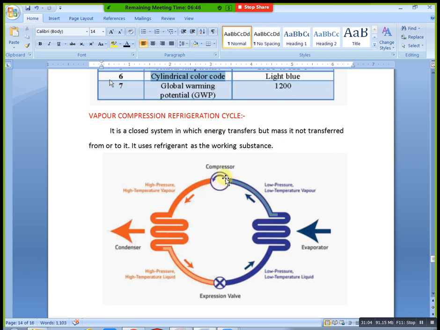After this, what is the working principle of the compressor? Tell me, anybody. Not a vapor, na? Yeah, right. Here we have high pressure and high temperature vapor. We have a gas state, na? When you compress your gas, its volume automatically decreases and at the same time its pressure and temperature increase, right?